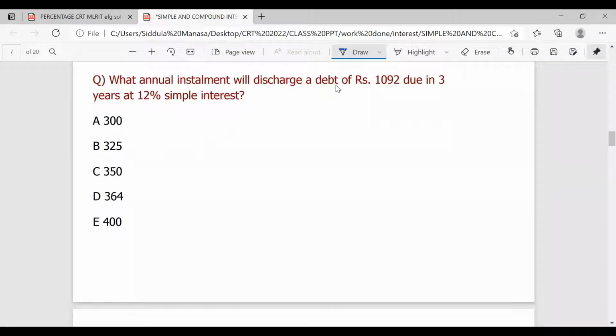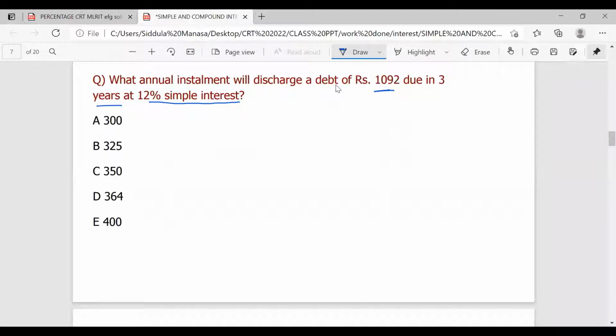What annual installment will discharge a debt of rupees 1092 due in 3 years at the rate of 12% simple interest? It means a certain amount of money you have taken from one person, and you need to clear that amount including interest. The total amount by the end of the 3 years you need to